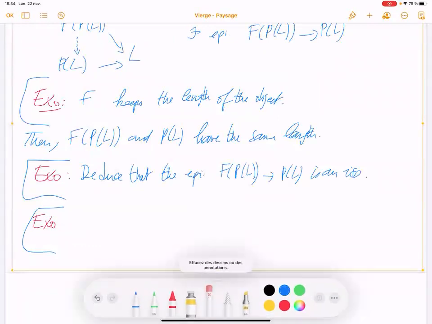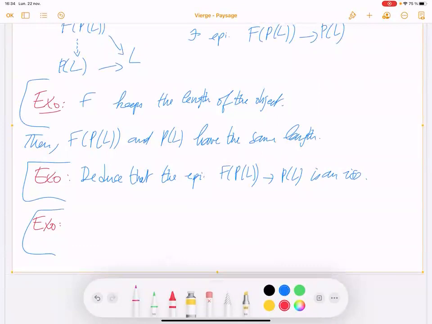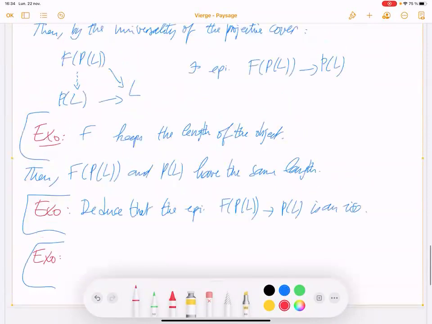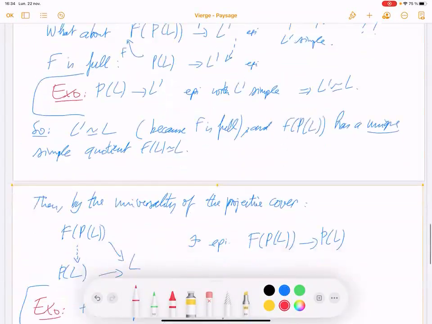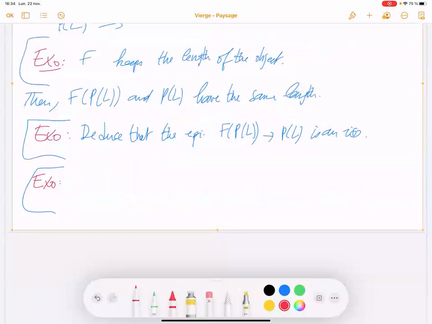But I say I will cover the book, so I talk about the non-semi-simple case, but I'm not so interested in it. That's why I put a lot of exercises. I don't provide a lot of details here because I am not interested, at least not yet. So you deduce that this is an isomorphism on the projective cover of simple objects, and then you need to deduce it on every projective object.